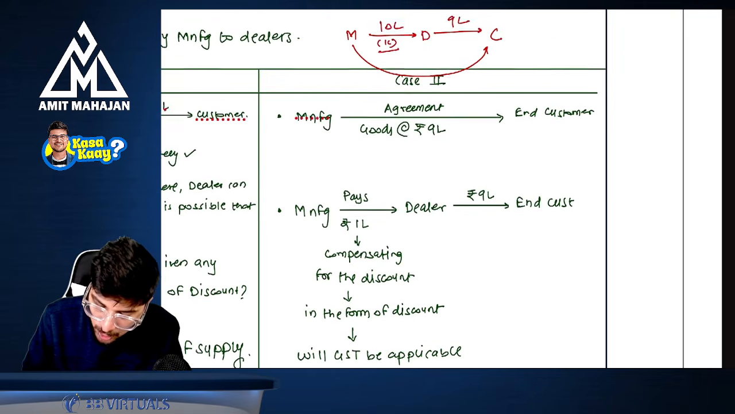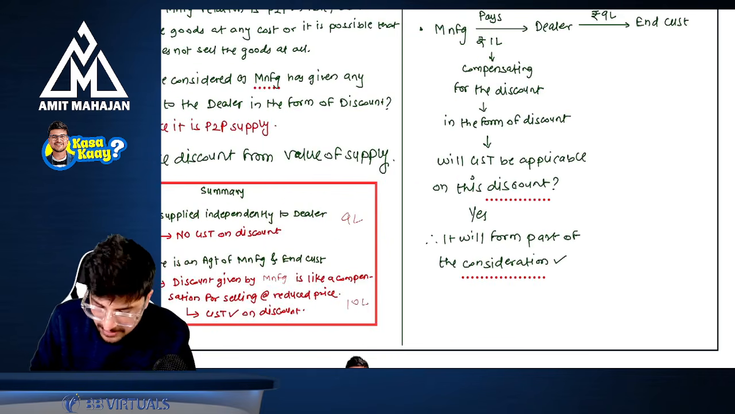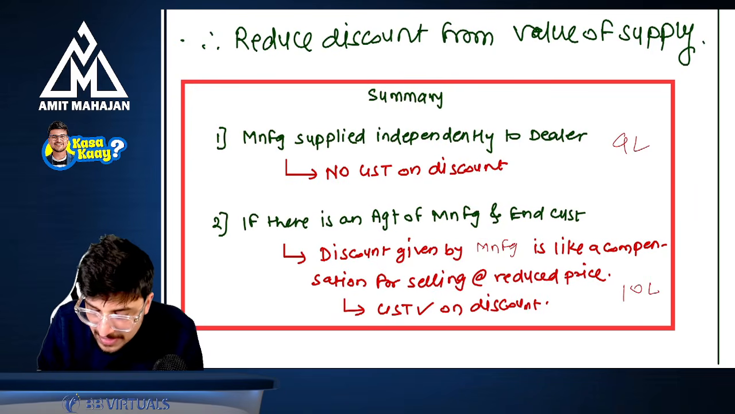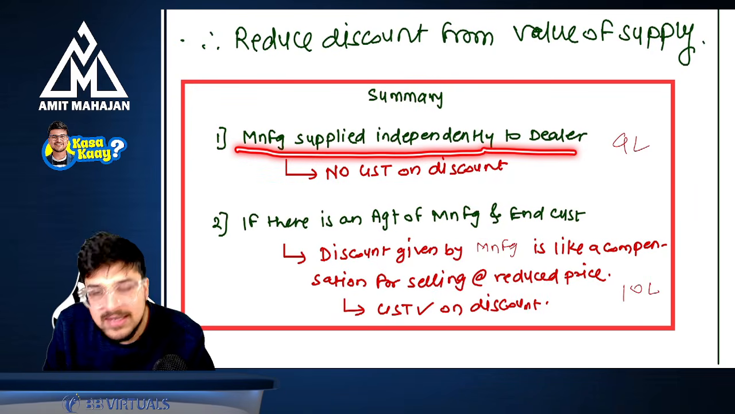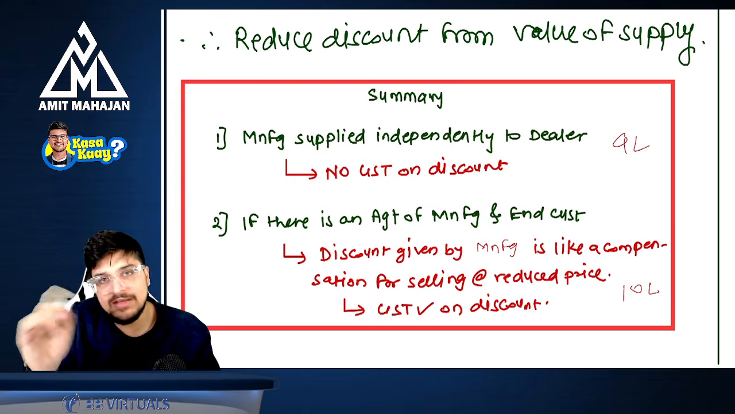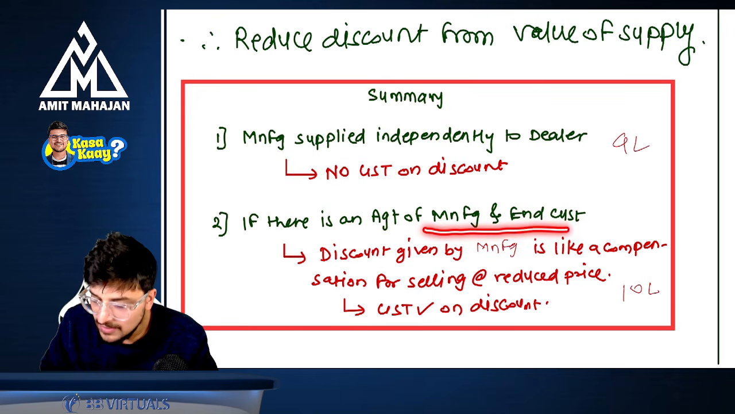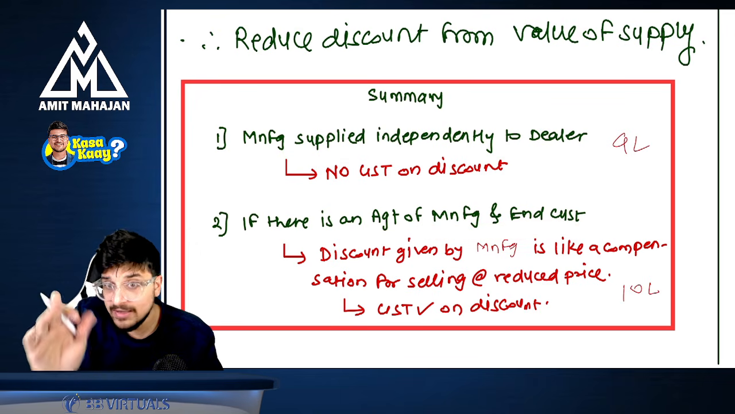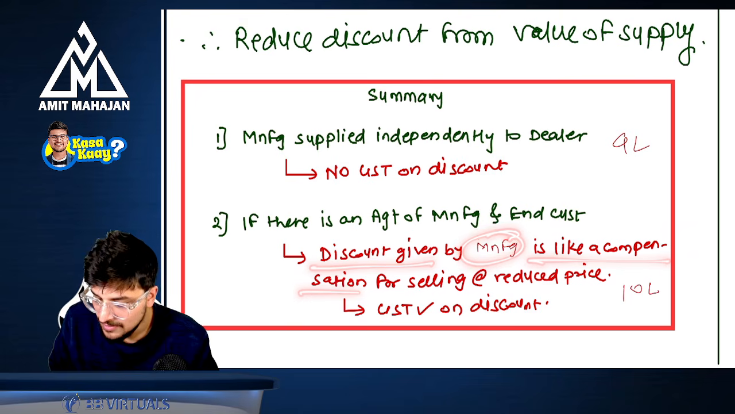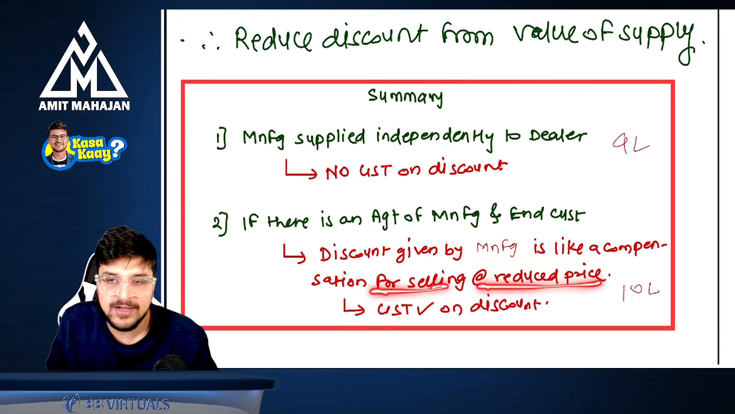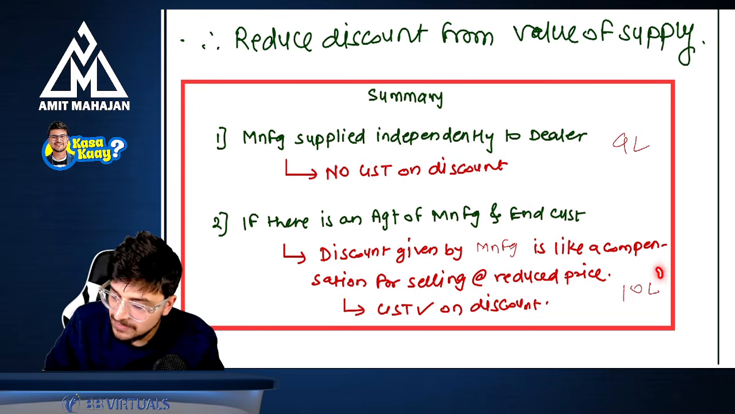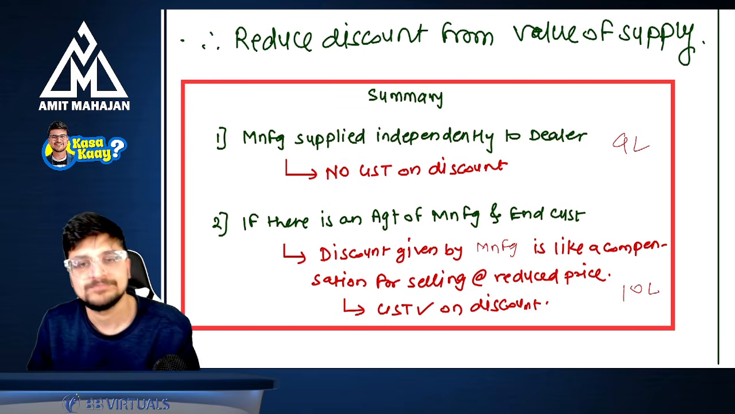Are you understanding? So, see, you just need to understand one thing at an inter level. If the manufacturer supplied independently to the dealer, if there is an independent sale, no GST on the discount. But if there is an agreement between the manufacturer and the end consumer, not the dealer, the end consumer, then the discount given by the manufacturer is like a compensation for selling at a reduced price to the dealer. And that's why GST will not be on 9 lakhs, GST will be on 10 lakh rupees entirely.